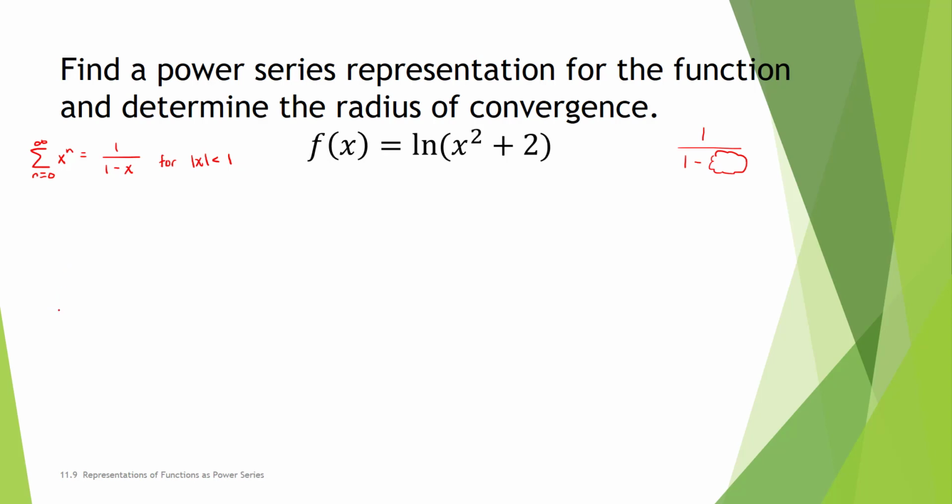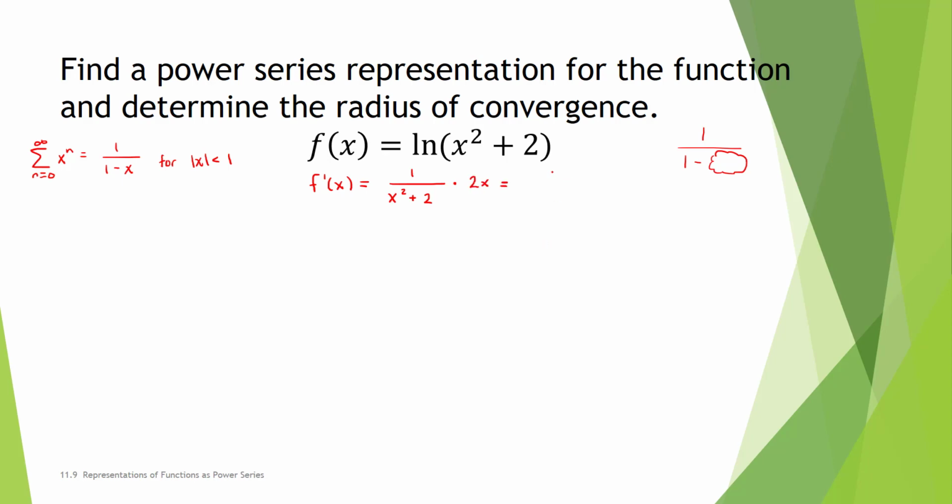So I realize that if I take the derivative of my function, I get a fraction. The derivative of a natural log is 1 divided by whatever's inside, x squared plus 2. And then the chain rule says I have to multiply this by 2x.